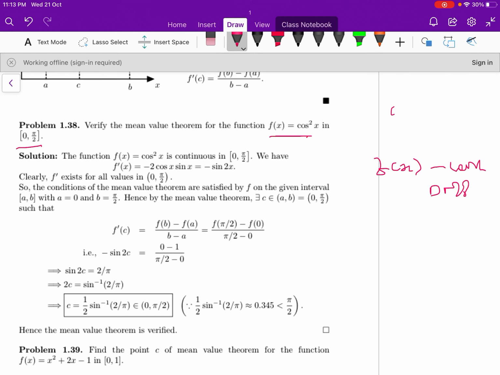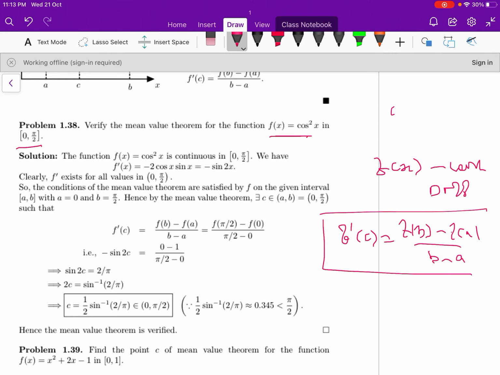Then there exists at least one point c in between the given interval such that f dash of c is equal to (f of b minus f of a) by (b minus a). So one can find out c using this formula. Let us verify the mean value theorem for the function f of x is equal to cos square x.